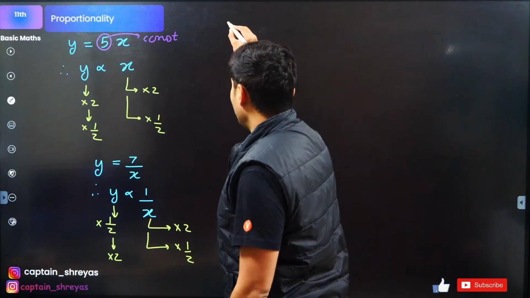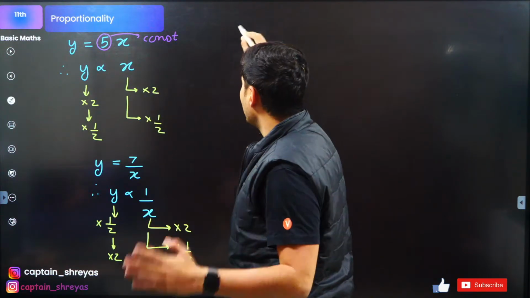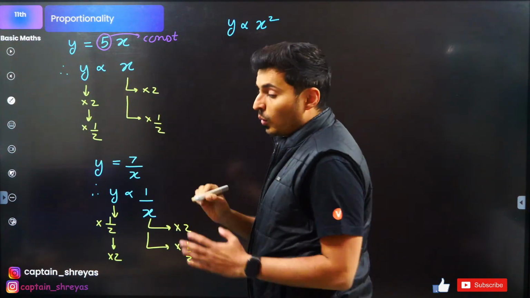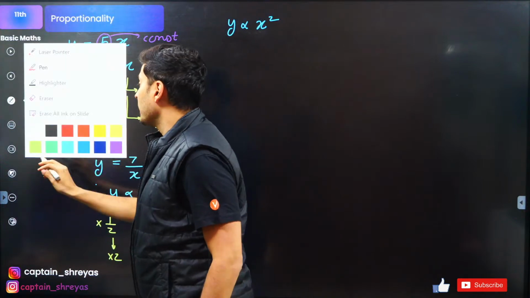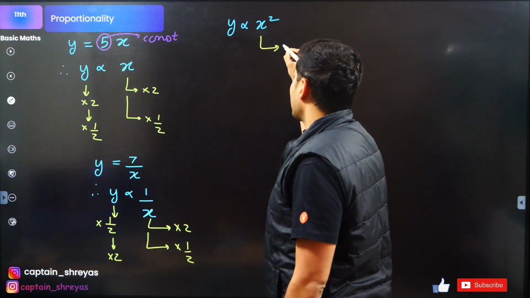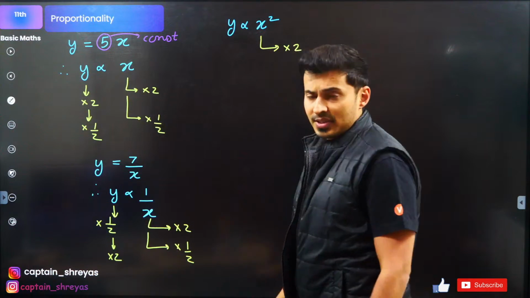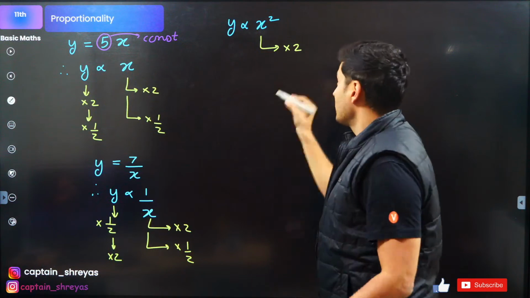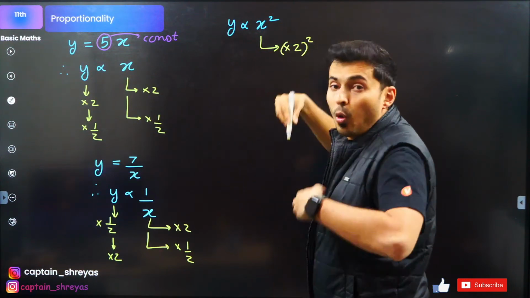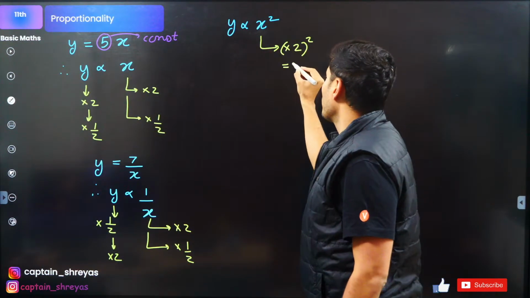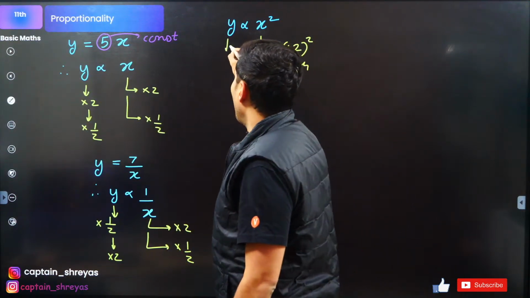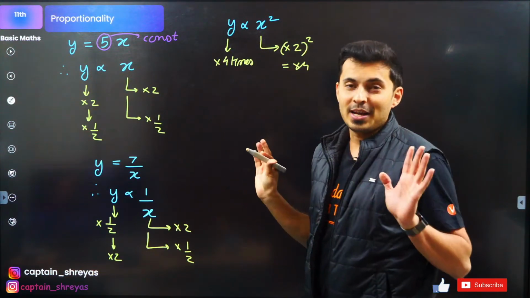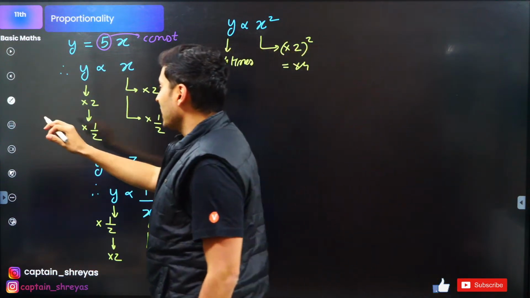Okay, observe. If I tell you some variable y is basically directly proportional to x square. Now, if I increase x, let's say 2 times, what will happen? X is doubled. Square of x will be square of 2 times. Square of 2 is nothing but 4. Hence, y will become 4 times. Everybody with me? Let's take more examples.